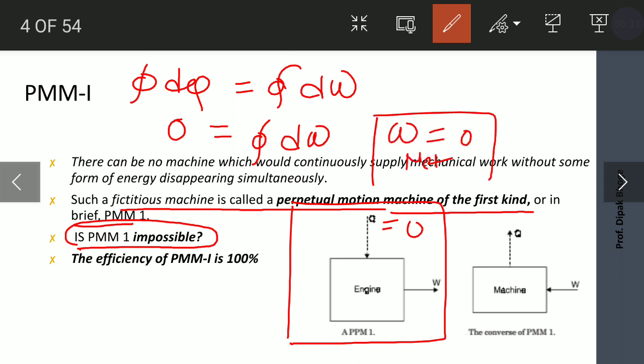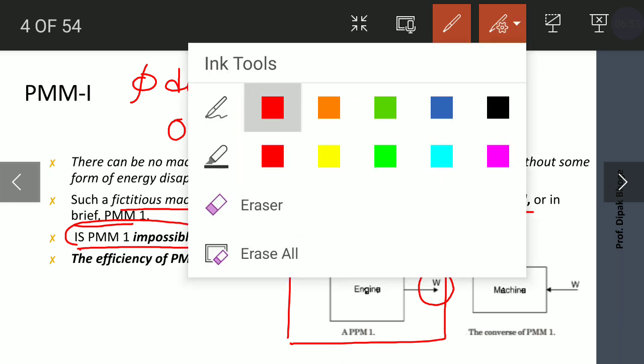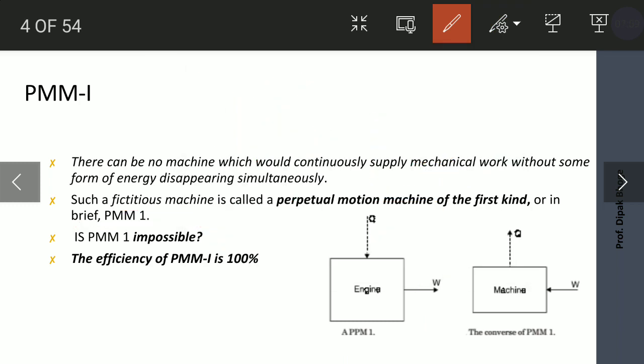So from the first law we can prove that when the input heat is 0, input energy is 0, the output work done is also 0. Therefore, we conclude that a perpetual motion machine of the first kind is an impossible machine. So the efficiency of a perpetual motion machine is how much?